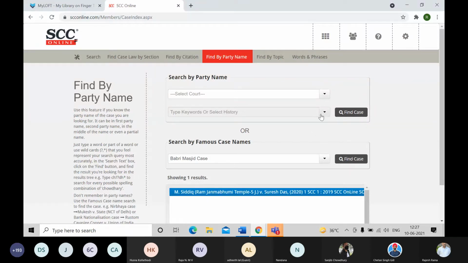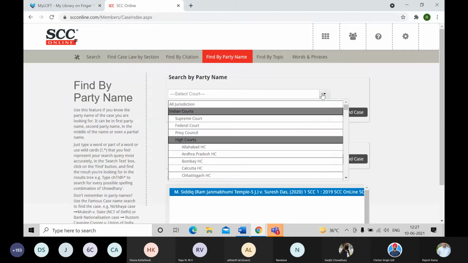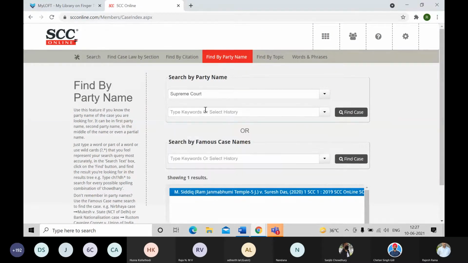And let's move on to the traditional one, where you have to first select the jurisdiction. Now it could be a Supreme Court or a High Court, and if you have any doubt, you can also select the all jurisdiction in that case. So let me just select this Supreme Court judgment I know about. So I'll just select that, and after that I'll enter the party name.